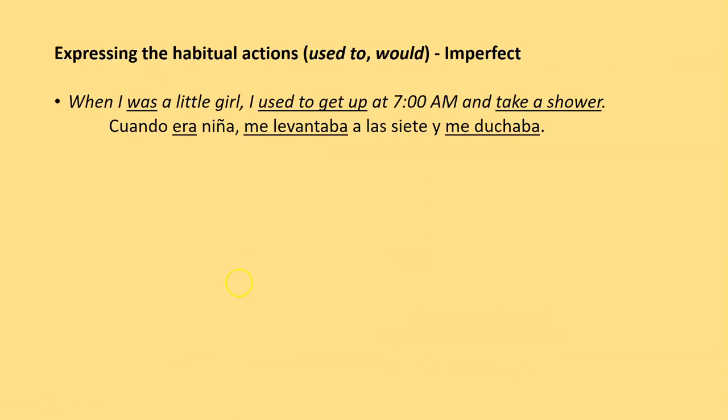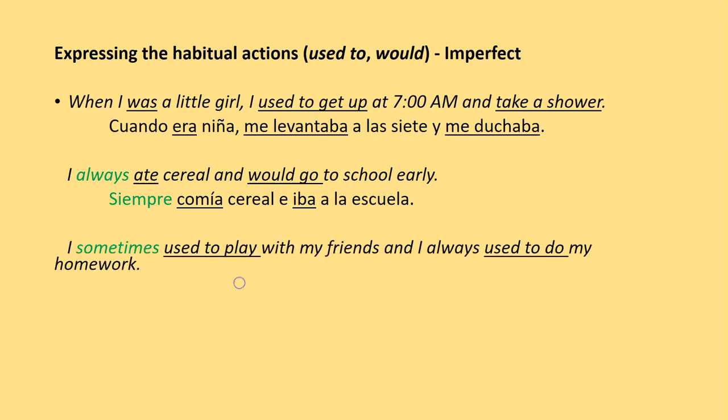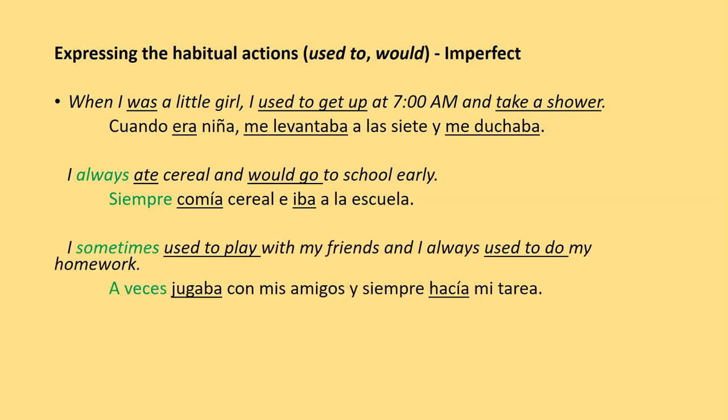Expressing the habitual actions. Cuando era niña, me levantaba a las 7 y me duchaba. Siempre comía cereal e iba a la escuela. A veces jugaba con mis amigos y siempre hacía mi tarea. Notice how in these examples, expressions like when I was a little girl, when I was young, when I was a teenager are going to be always in the imperfect, like here, cuando era niña. And also everything that is translated as used to get up, used to take a shower, would go to, used to play, used to do, are going to be always in the imperfect.